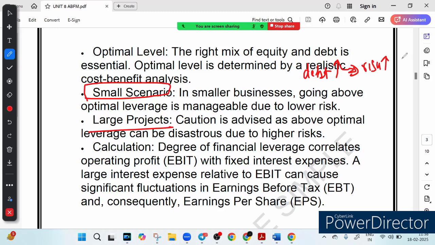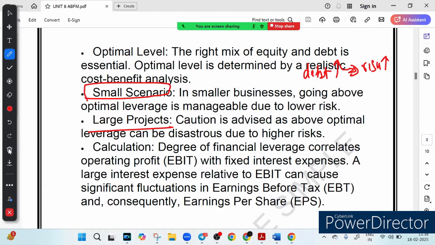So when is it okay to use a lot of leverage? When you have a small business. If you go above the optimum leverage, it's okay, it's manageable because the stakes are not as high. But for a big project, if you go above the optimum level, it is quite dangerous. So I hope it is clear now when we can exceed the optimal level, right?